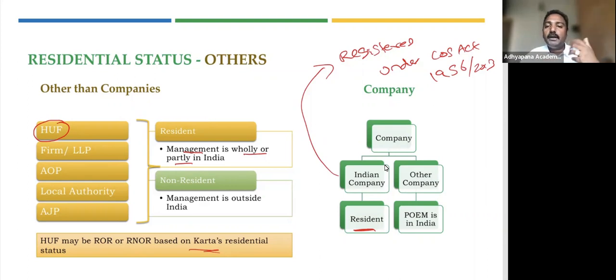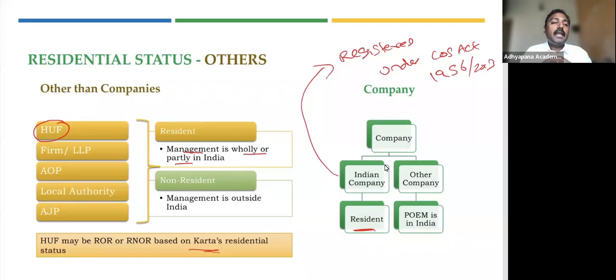So how do you determine a foreign company's residential status? Now the question comes, why should I determine the residential status of a foreign company? Why does it matter? They are going to earn income outside India and pay taxes under whatever policy that particular country has. How does it matter whether they are resident or non-resident in India?